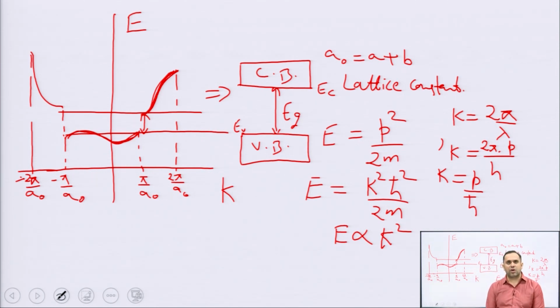Now, this value of E g will help you differentiate between different types of materials. A value of E g equal to 0 signifies a metal, a very large value of E g signifies an insulating behavior, and an intermediate value of E g specifies a semiconductor. And among semiconductors, the range of E g tells you how much energy may be required for electrons to jump from the valence to the conduction band.